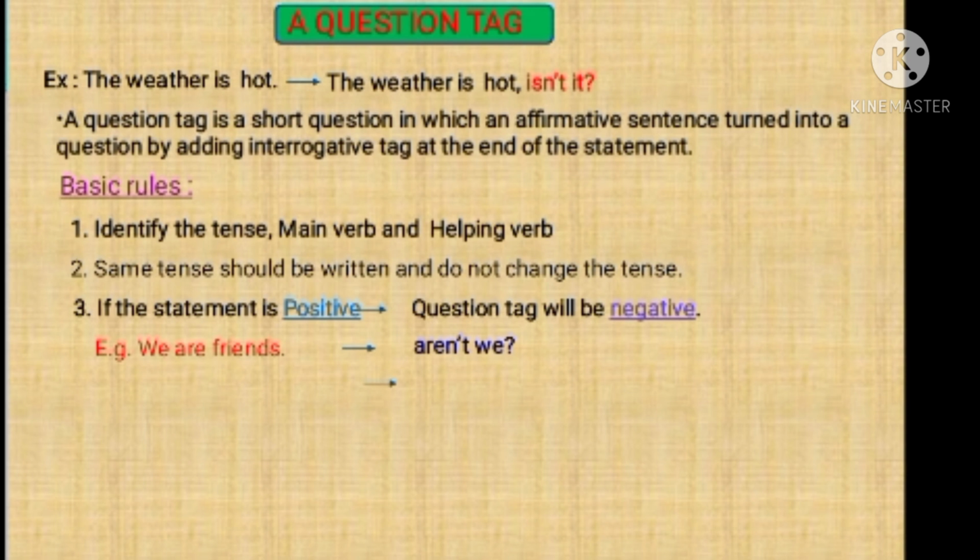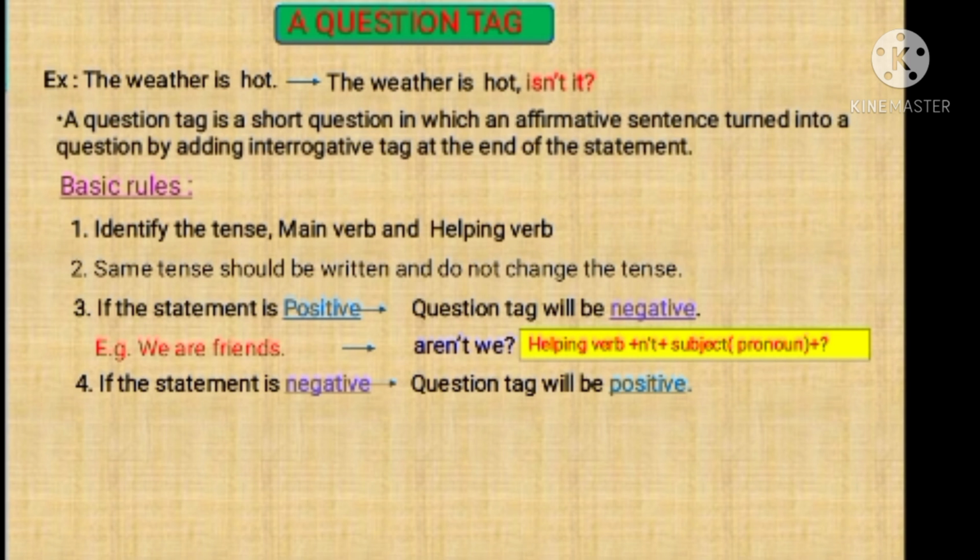See here. Take the auxiliary verb are from the statement. Here you do not find any not. So here the statement is positive, so the question tag will be negative. So we should add the short form, the contracted form of not, aren't. Here what's the subject pronoun? We. Aren't we? Question mark. Next one. Here you can see the structure: helping verb plus short form of not plus subject pronoun plus question mark. This is the structure for a negative question tag.